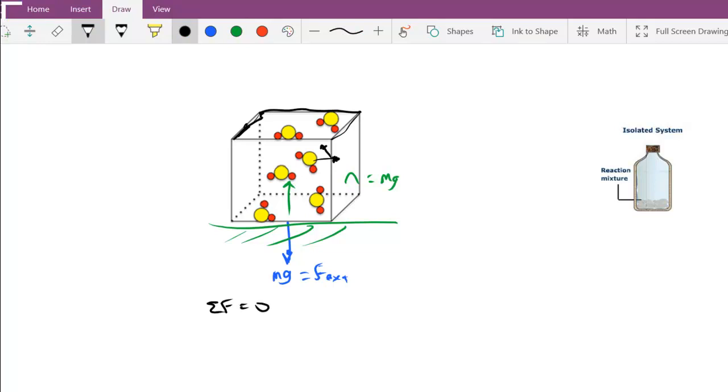Or the net force is equal to 0. So then it would be isolated. If it were in free fall, it would not be an isolated system. If it were resting on a table, such that the net force is equal to 0, it would be an isolated system.